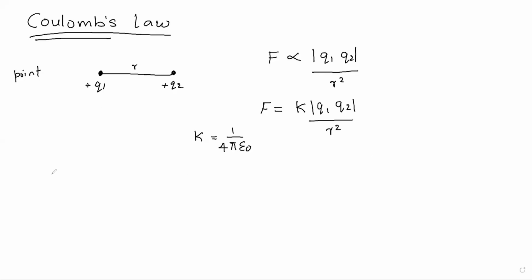Just a second, I will write the spelling. It is epsilon. It is a Greek word. Okay. So what is the value of K? K is 1 by 4 pi epsilon naught.